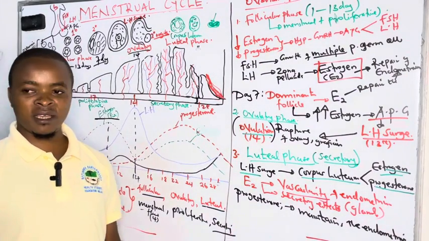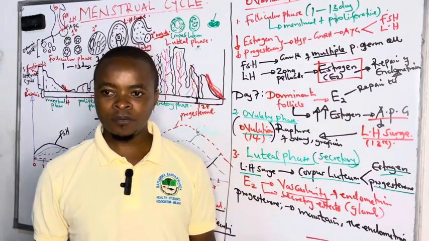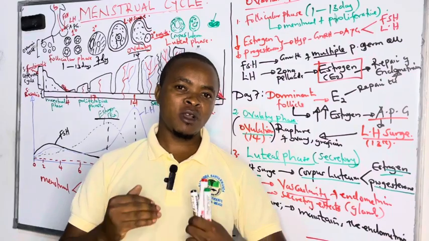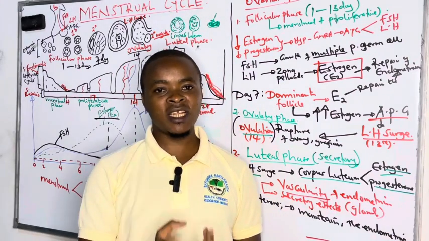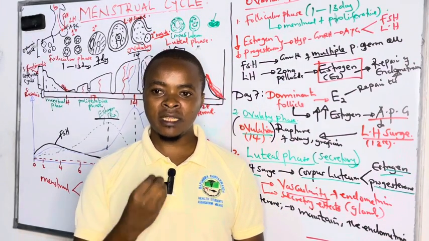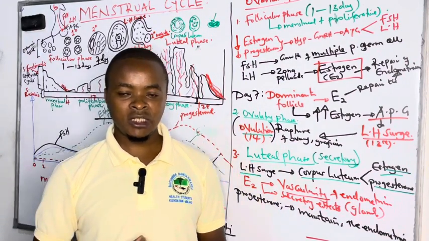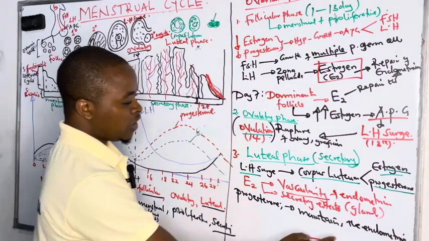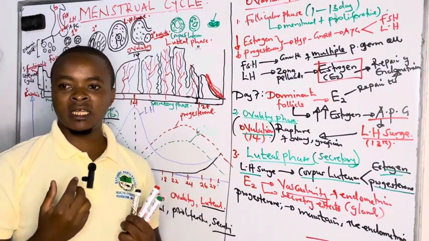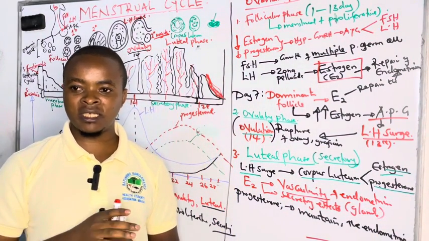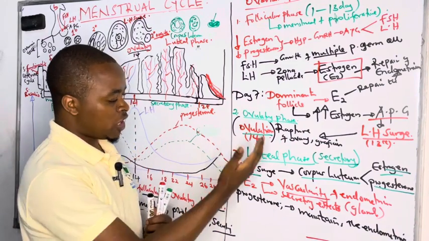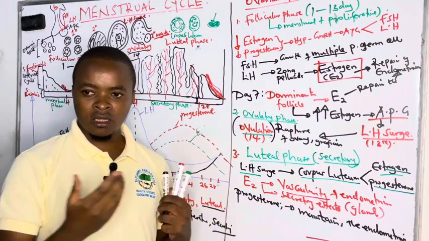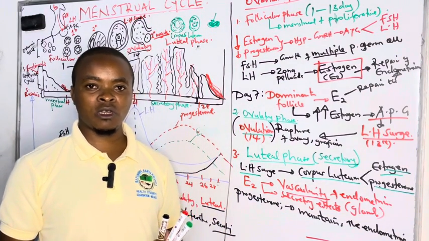Now here comes the maintainer, the one making sure whatever is put in place is guarded jealously, and that is progesterone. It is the one that maintains the endometrium and even maintains pregnancy the whole 9 months. Without progesterone, you get a miscarriage, what we call abortion.